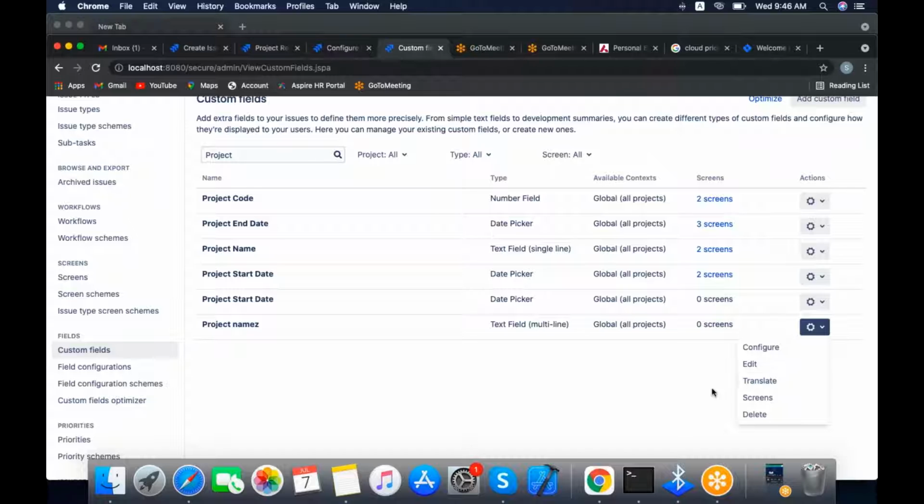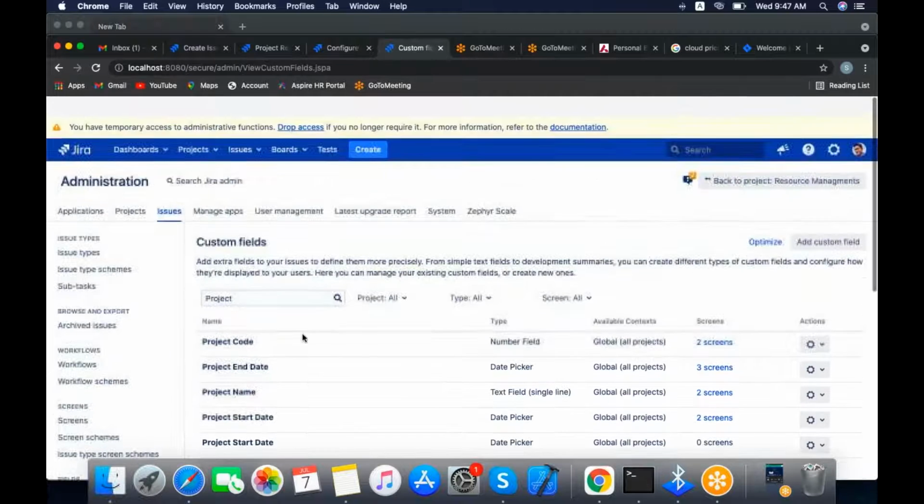For example, if you want to see it in Italian or any other language, you can use translate. Screens means how many screens the field has been associated with. For example, it's not associated to any screen, that's why it displays 0 screens. And delete: if you want to delete this project name, by clicking on delete we can remove this project name field.